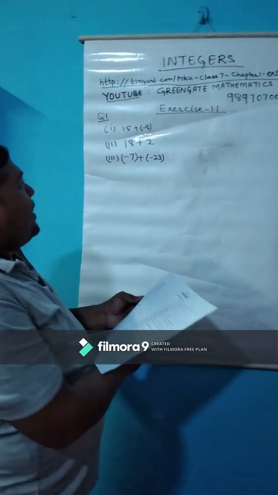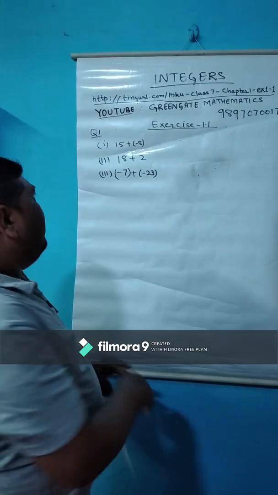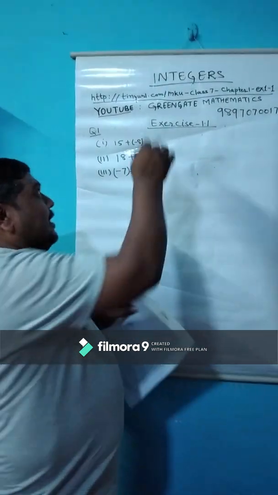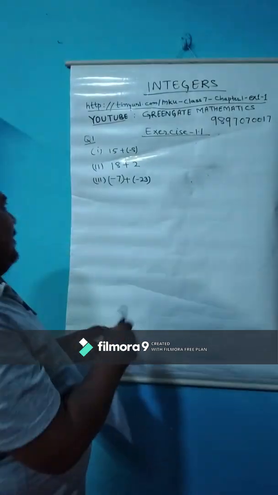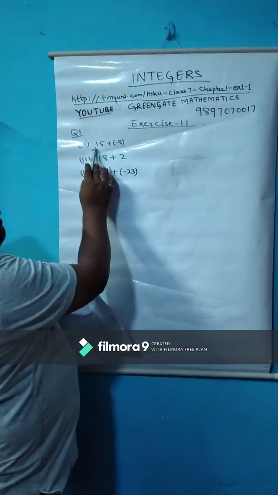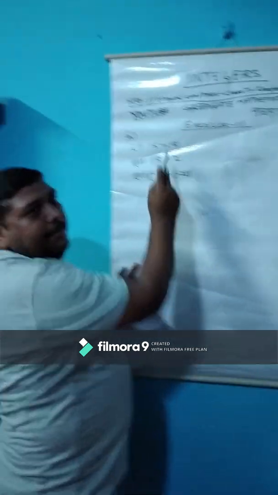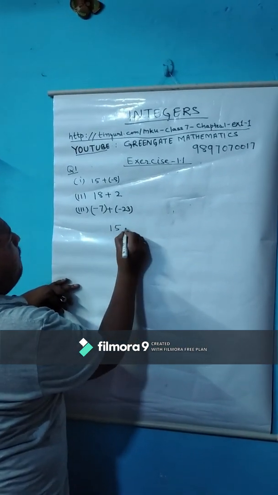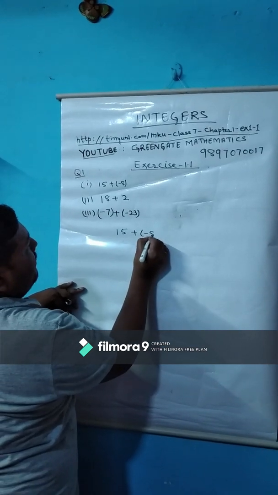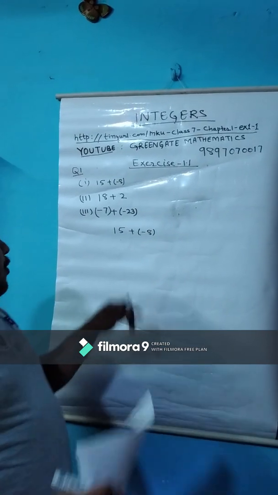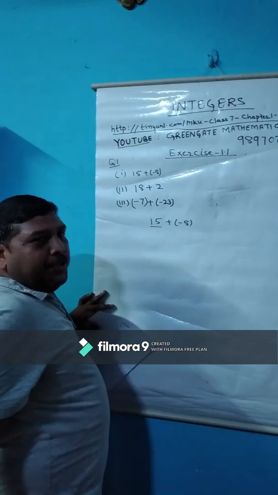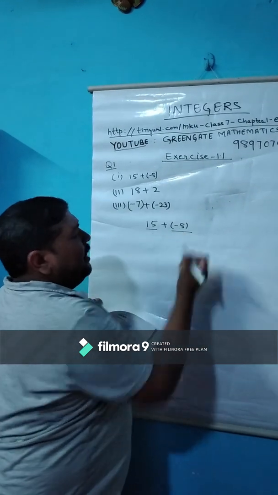Now we are going to discuss some questions. Children, all these questions are available in your homework, which is given in this link also. First question: 15 plus -8. How will we solve this? What do we observe here? The first number is a positive integer and the second is a negative integer.